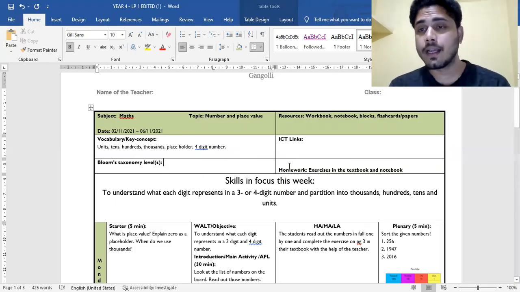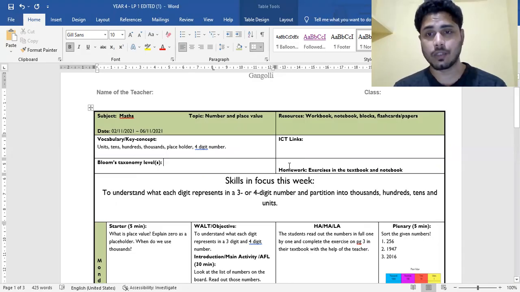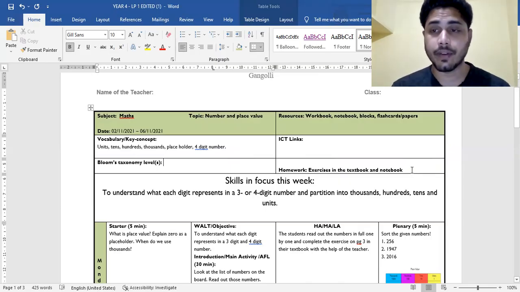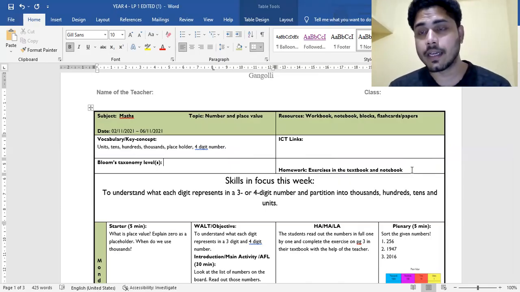And the homework, like we have this homework policy. If you're giving any homework, what is that homework? You just have to describe that over here, exercise in the textbook or notebook, whatever. Or if it is anything else, you can do that. If it is a worksheet, you can write the exercises in the given worksheet, something like that.